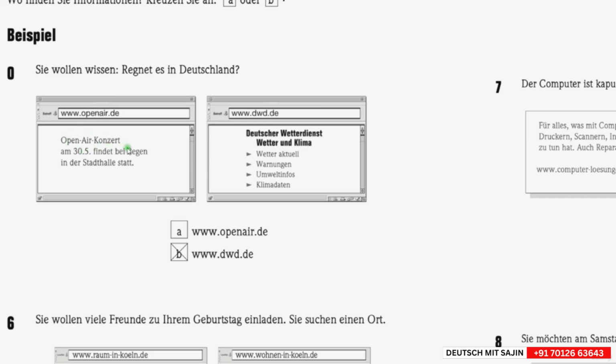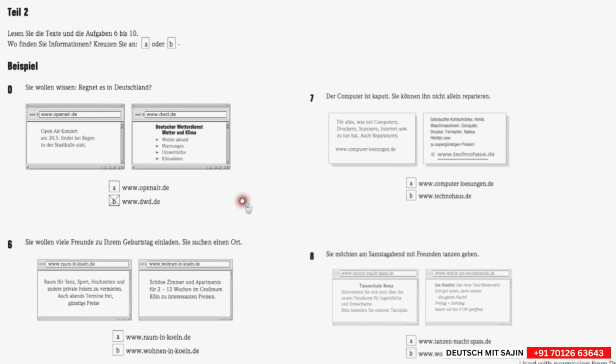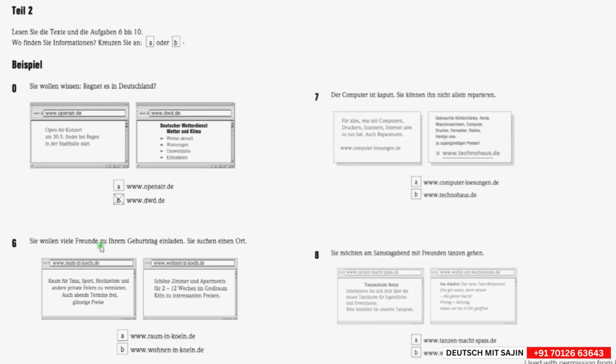While here it is written about an open air concert and where it will take place if it starts raining. So I would suggest that you read through all those assignments here. First you read the question or the sentence and then the text in the two websites. I would suggest you do it on your own right now.